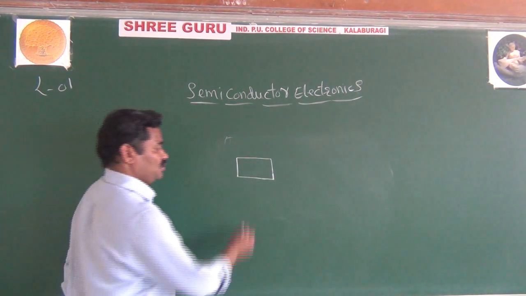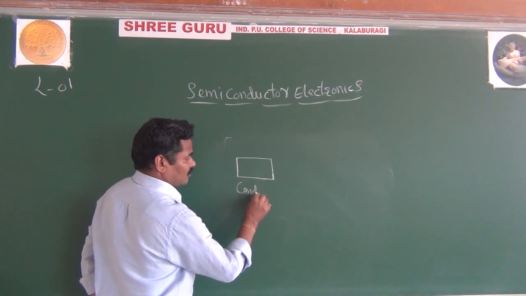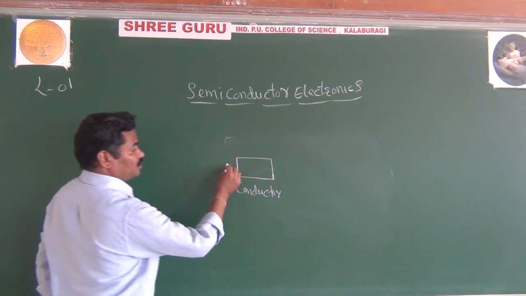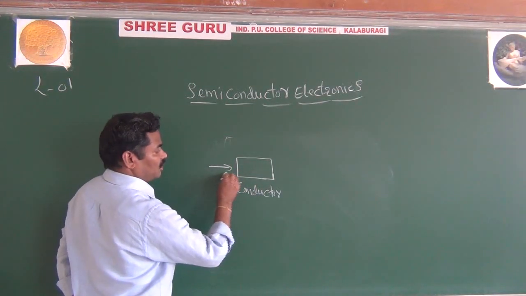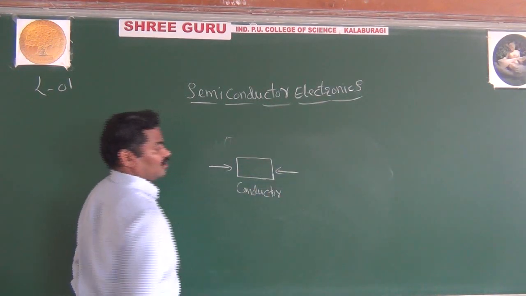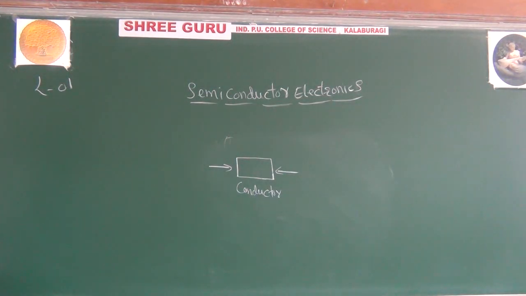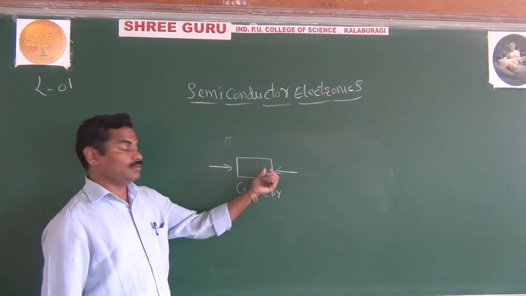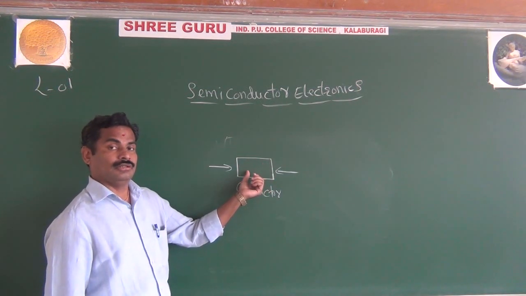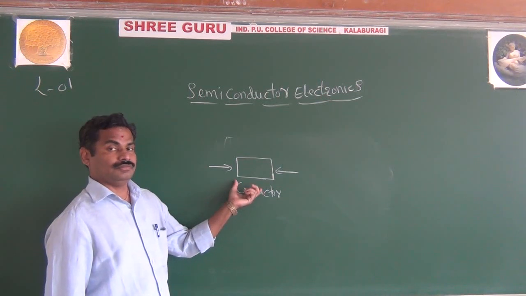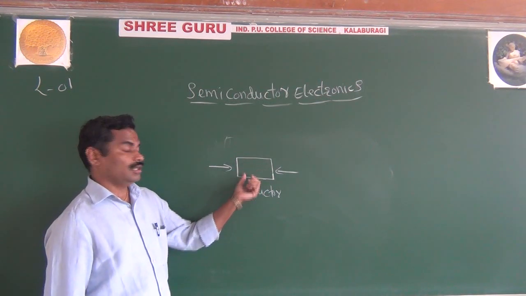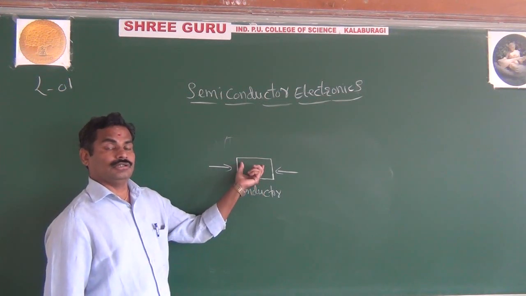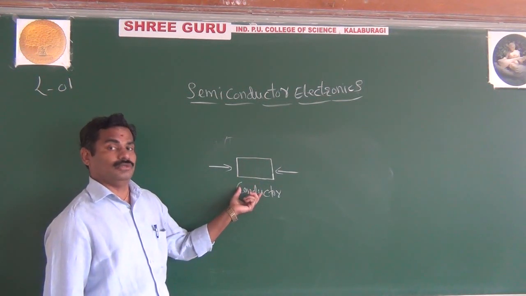This is your conductor. In the conductor, what happens? The current is moving in all directions, like that, and also like that. It means overall, in the conductor, the current is moving in the opposite directions. But in the conductor, it is not possible to control the flow of current.